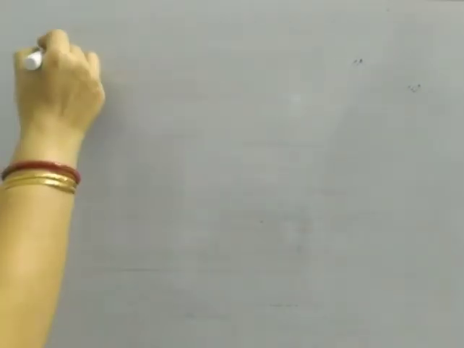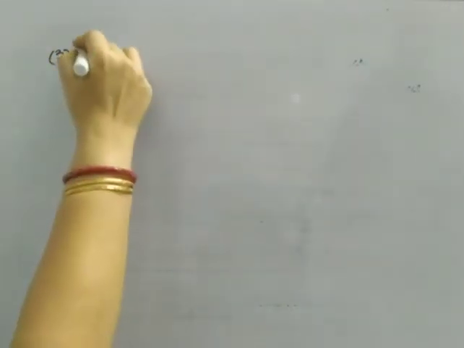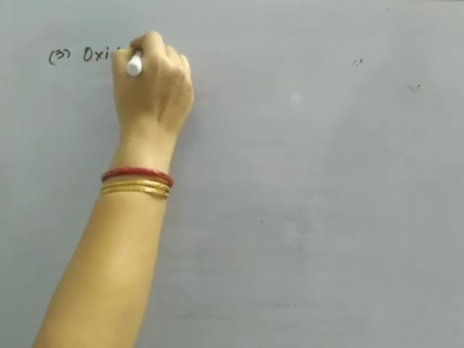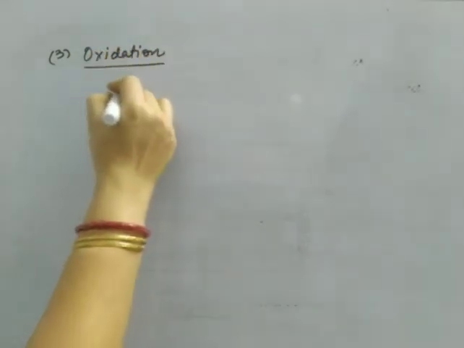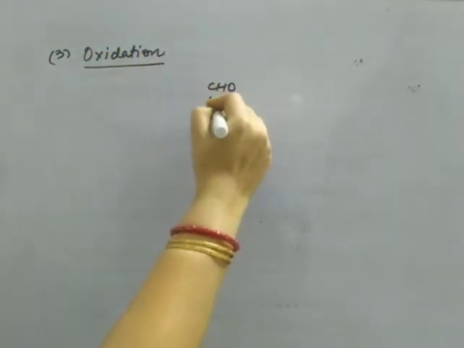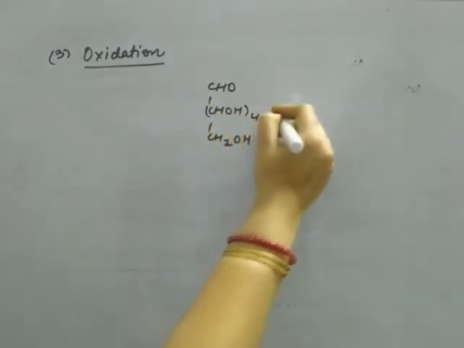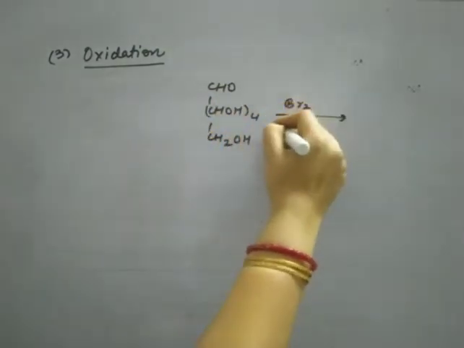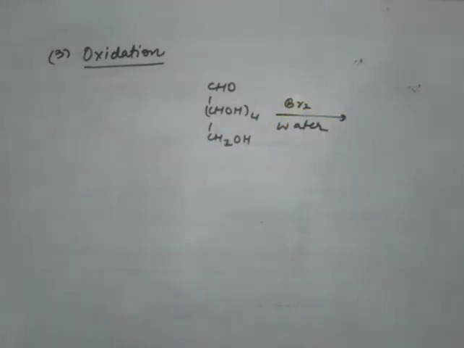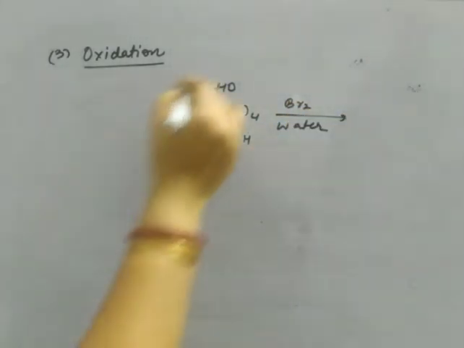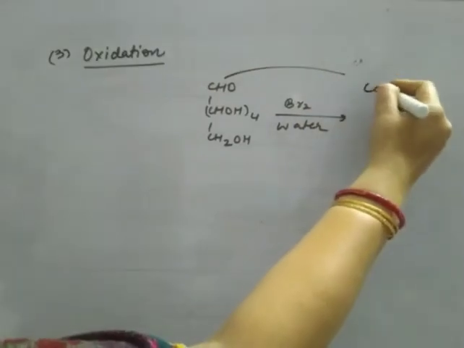Now the third reaction. Third reaction is oxidation of glucose. So this is glucose. On oxidation with bromine water, now bromine water is a mild oxidizing agent, so this aldehyde will be converted to acid.